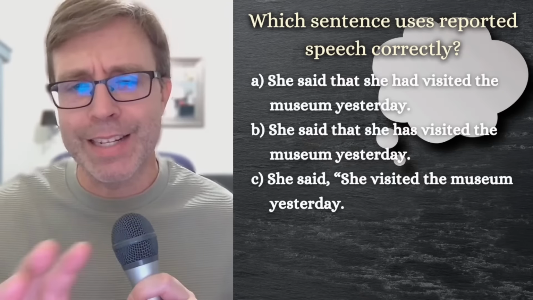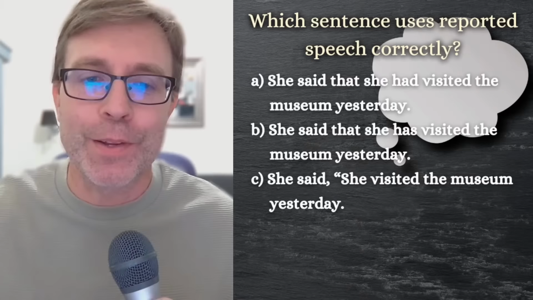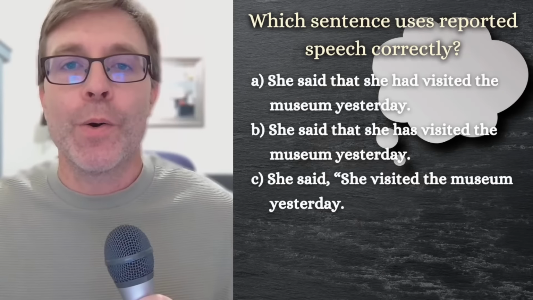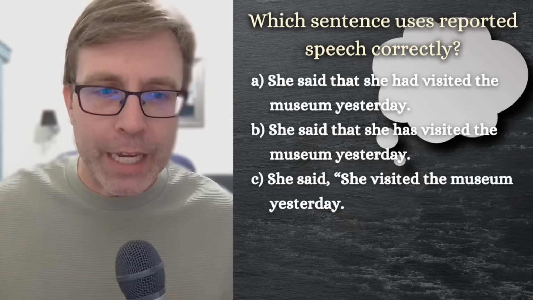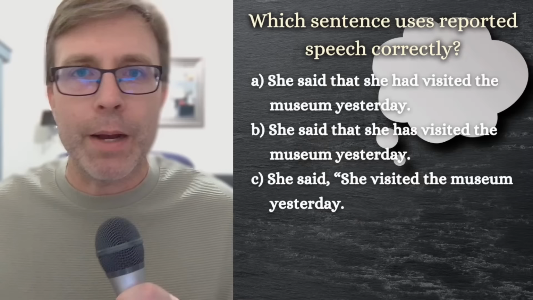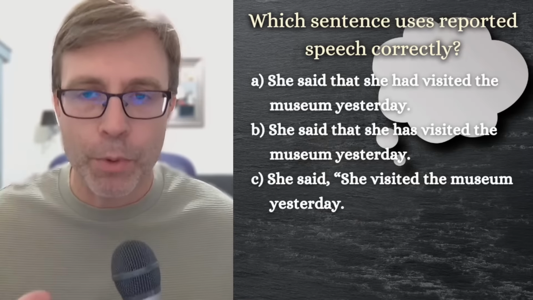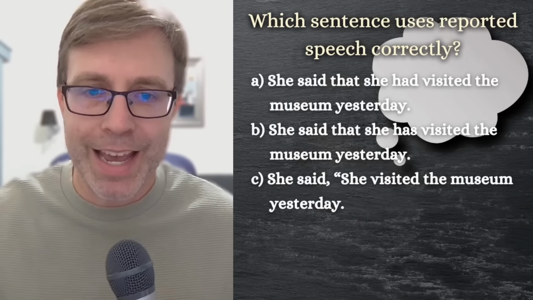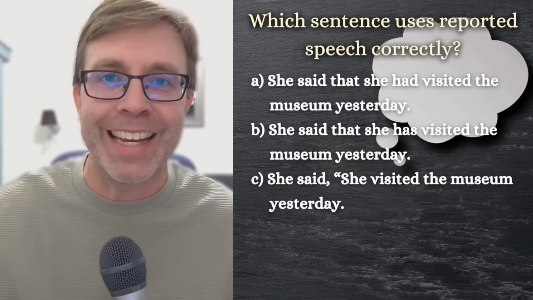And I meant that in C, there should be another quotation at the end of it. It was supposed to be quotes around that, "She visited the museum yesterday." What do you think? A, B, or C? I feel like looking at these examples, it's probably a little easier to spot when thinking about, okay, reported speech. How do we structure this? And as you can see, many of you, awesome. I can't get anything by you today.